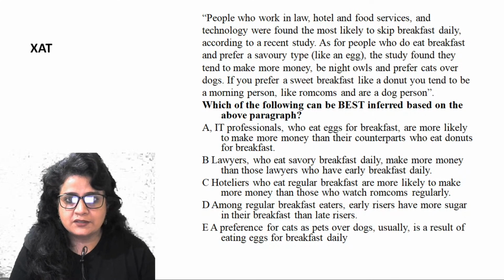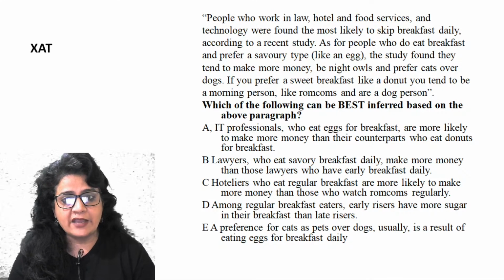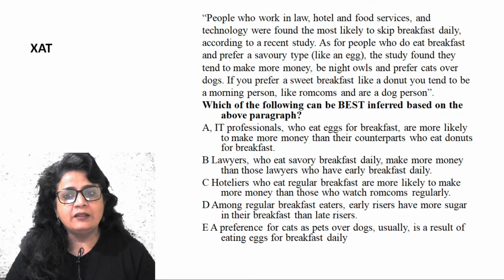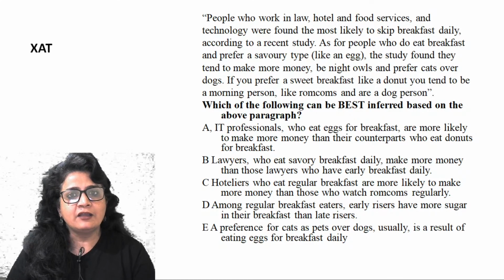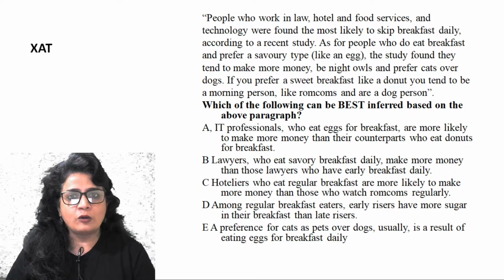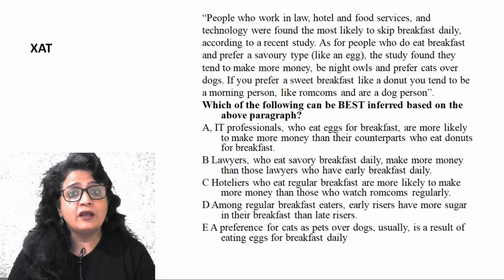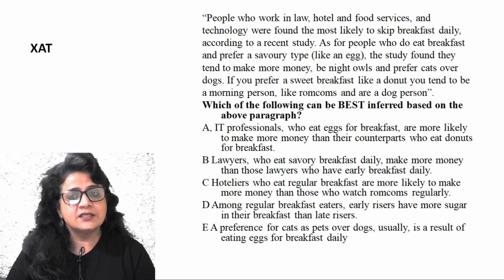IT professionals who eat egg for breakfast. So, egg means savory item. Are more likely to make money, so far it's true, than their counterparts who eat donut for breakfast. Those who eat donut, meaning those who eat sweet, are morning persons, they like rom-coms, and are dog persons. Those three characteristics have been stated. So far this option seems to be correct. Let's hold it.